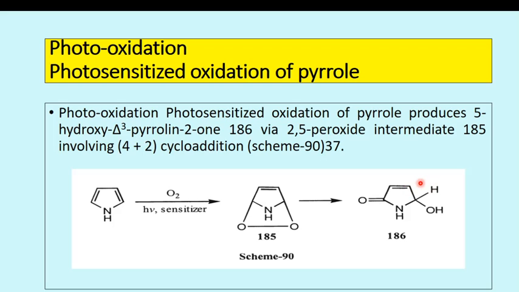So this is the structure of 5-hydroxy-delta-3-pyrrolin-2-one via the 2,5-peroxide intermediate. So this one is the peroxide intermediate, formed involving a 4+2 cycloaddition reaction. So this is the overall photosensitized oxidation of pyrrole.